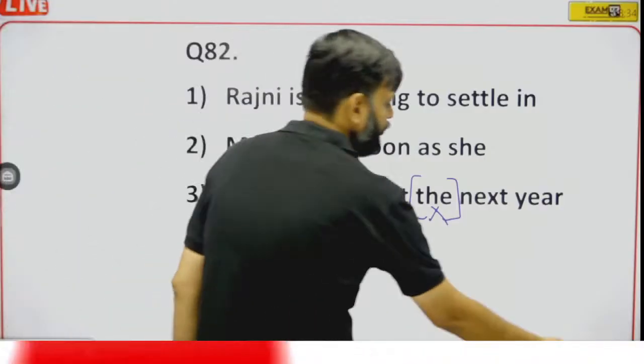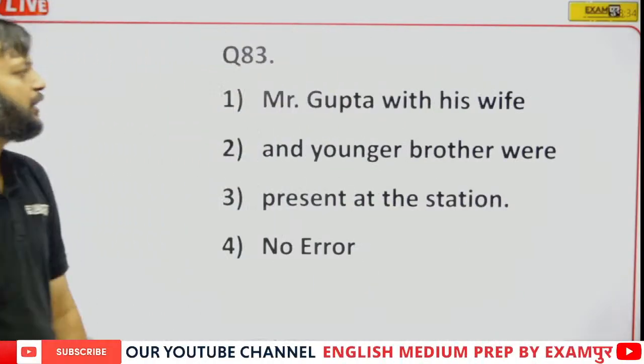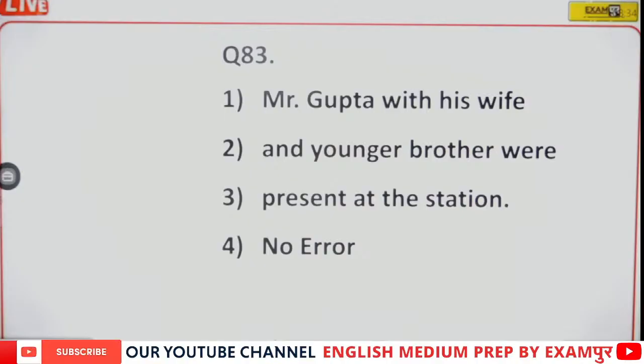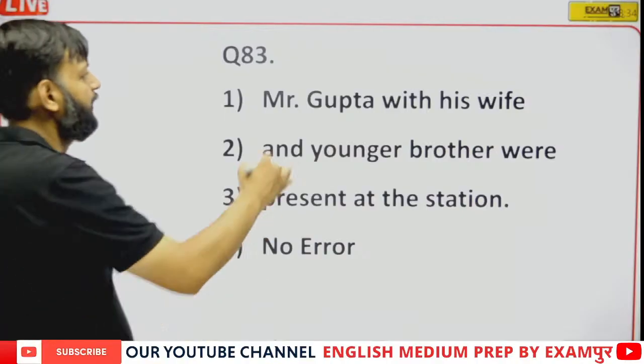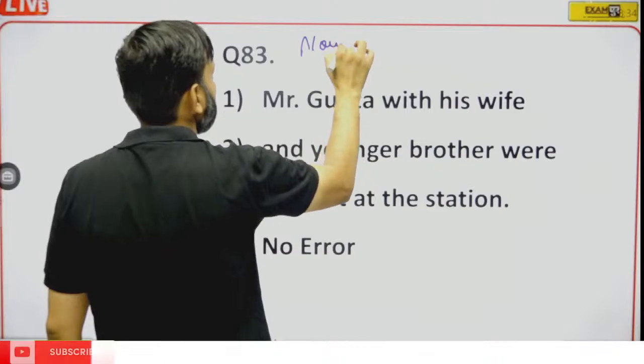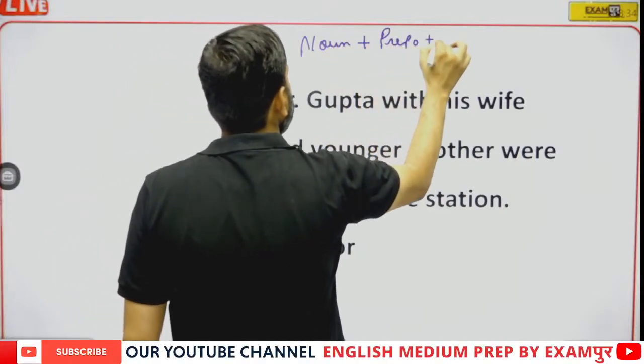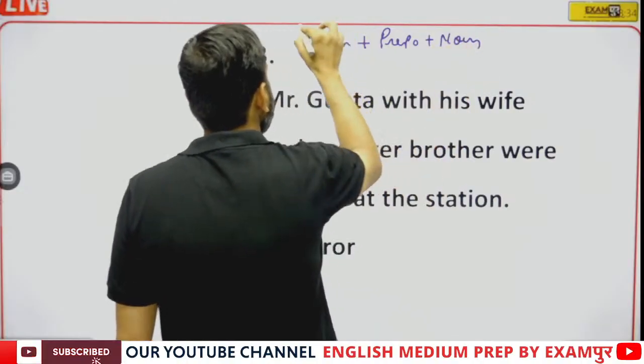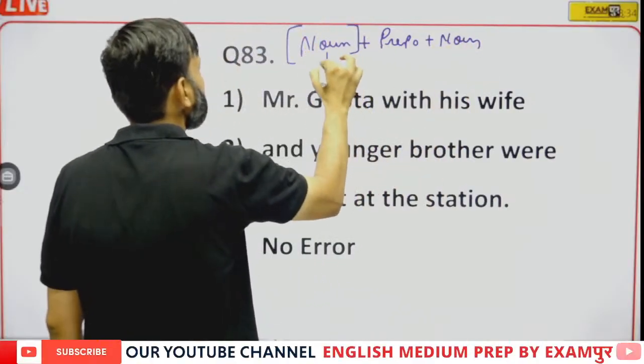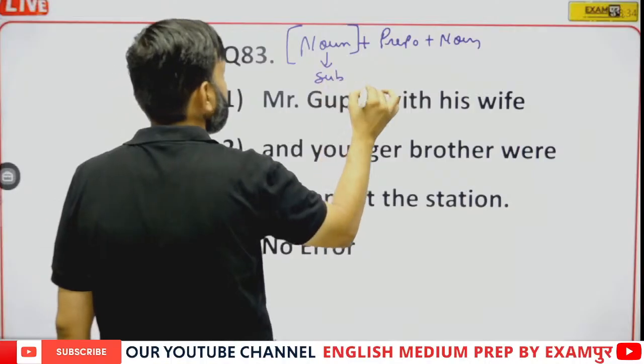Question number 83. Mr. Gupta with his wife and younger brother were present. See, if two nouns are joined by a preposition, the first noun is considered the subject.